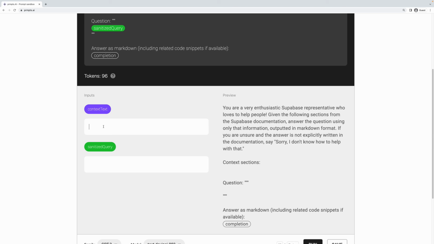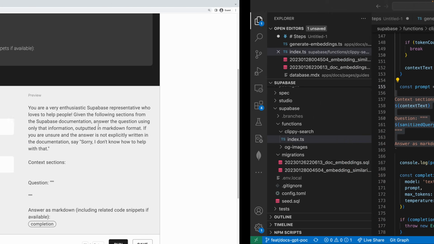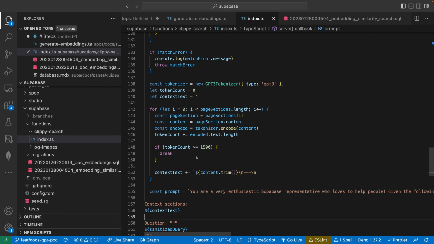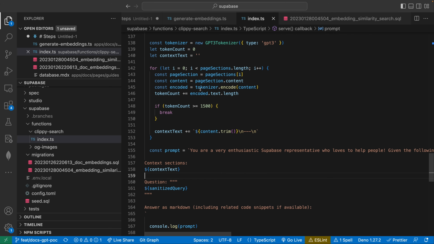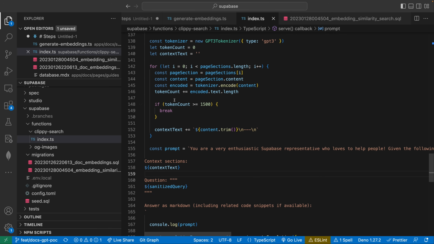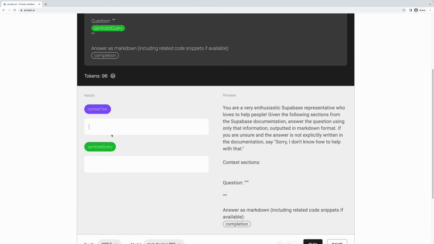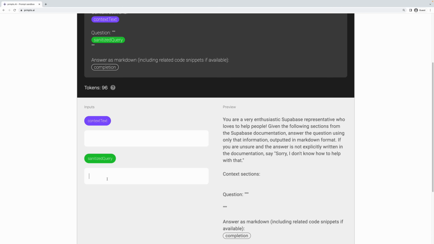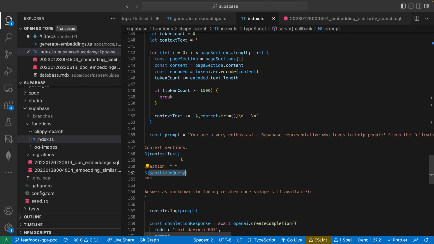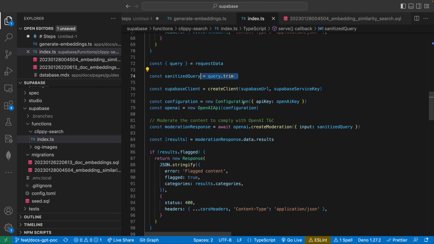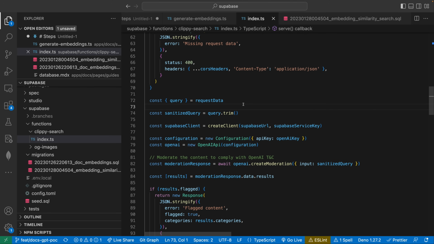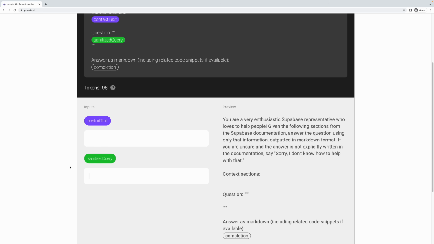So down here, we can actually type in our input. If I actually took real context from the documentation, this is where I'd paste that. Of course, we're not manually doing this. All of our code back here, as we just described, is dynamically fetching those pieces from the database using embeddings. That's the whole point of this. And then it's injecting that dynamically there. But you can imagine that's what that's for. And then this is the sanitized query. I think we sanitize the query just by, take a look. Right now we're just trimming it. So very basic, trimming the white space from the ends of it. But this is likely to get more sophisticated down the road.